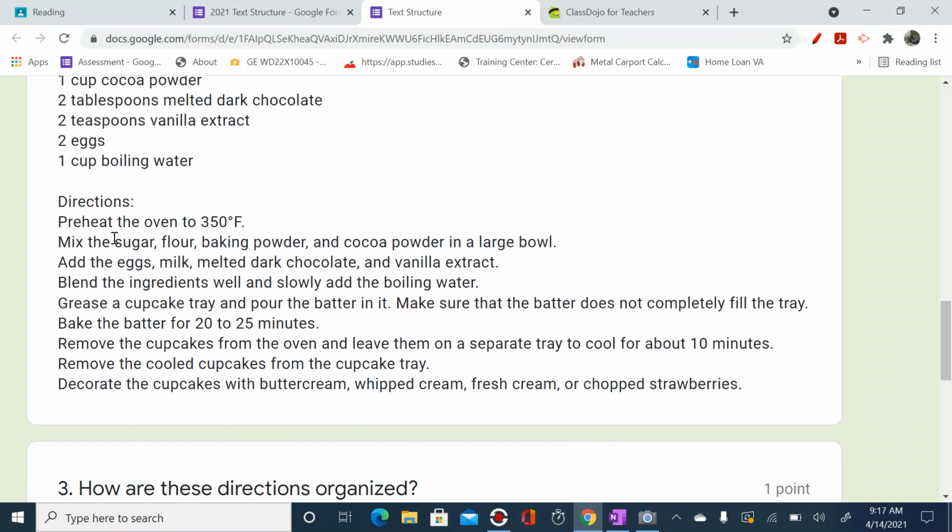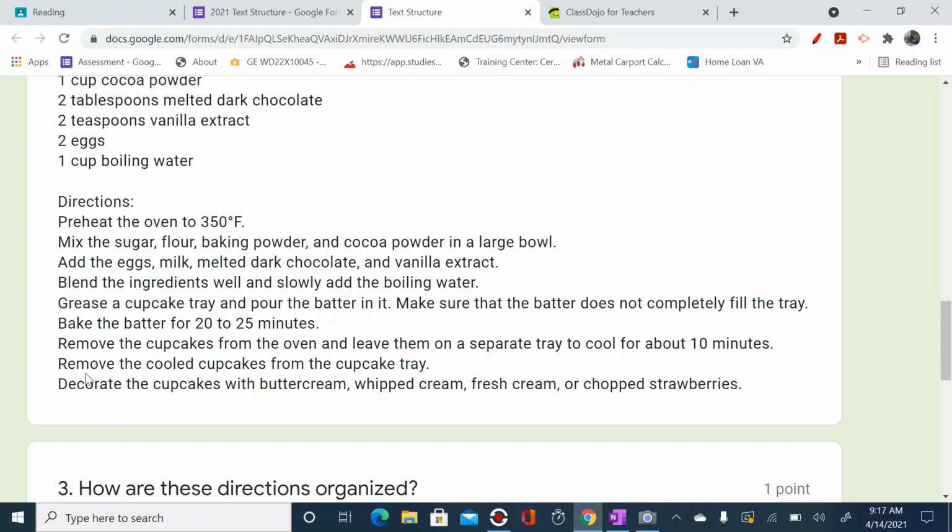Directions. Preheat the oven to 350 degrees Fahrenheit. Mix the sugar, flour, baking powder, and cocoa powder in a large bowl. Add the eggs, milk, melted dark chocolate, and vanilla extract. Blend the ingredients well and slowly add the boiling water. Grease a cupcake tray and pour the batter in it. Make sure that the batter does not completely fill the tray. Bake the batter for 20 to 25 minutes.